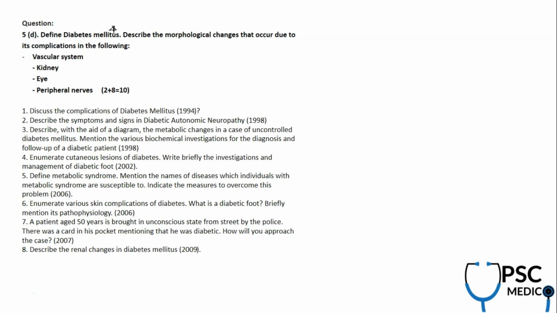Now this question 5D is: define diabetes mellitus, describe the morphological changes that occur due to its complications in the following: vascular system, kidney, eye and peripheral nerves. So this question is a bit tricky. These days we are only looking at diabetic nephropathy. What are the changes which you see in kidney, how to manage and all, we discussed in detail. Now see what changes happen in vascular vessels, intimal hyperplasia and all, leading to thrombosis. What changes happen in the eye, that is diabetic retinopathy, and diabetic peripheral neuropathy.